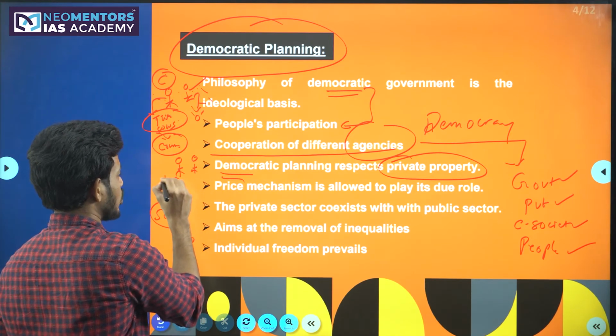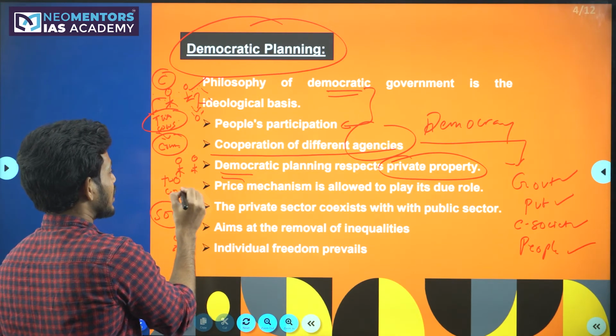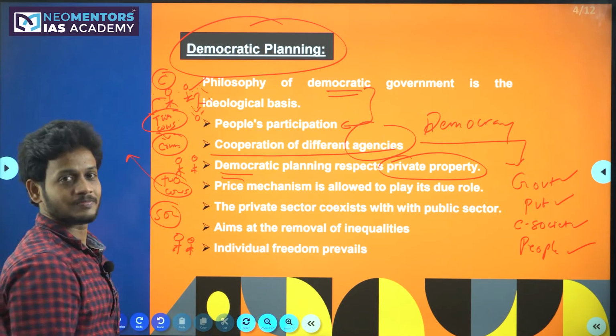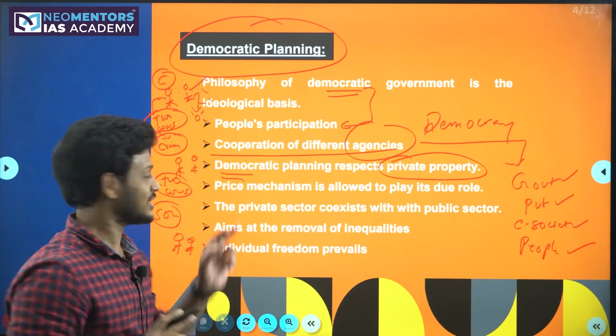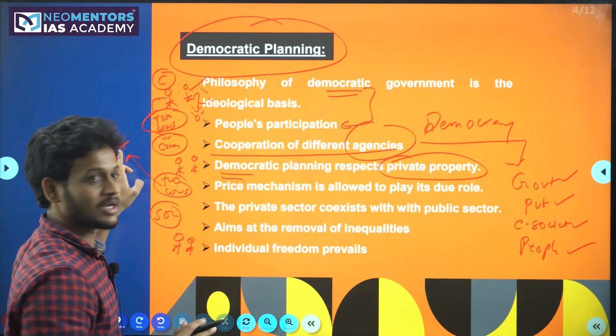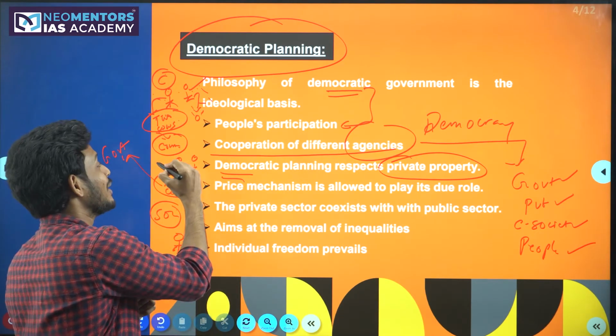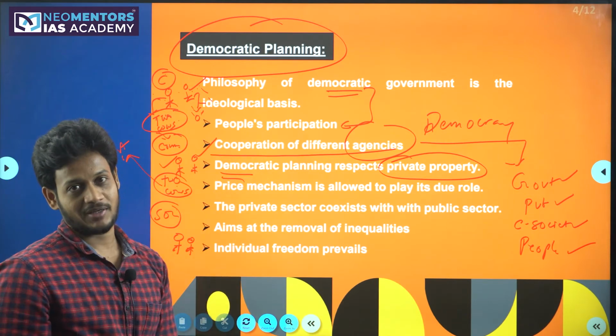This person has 2 cows. The government will take these 2 cows. So the government will hand over these 2 cows. This person has to hand over these 2 cows. The government will give milk to this person and this person equally.